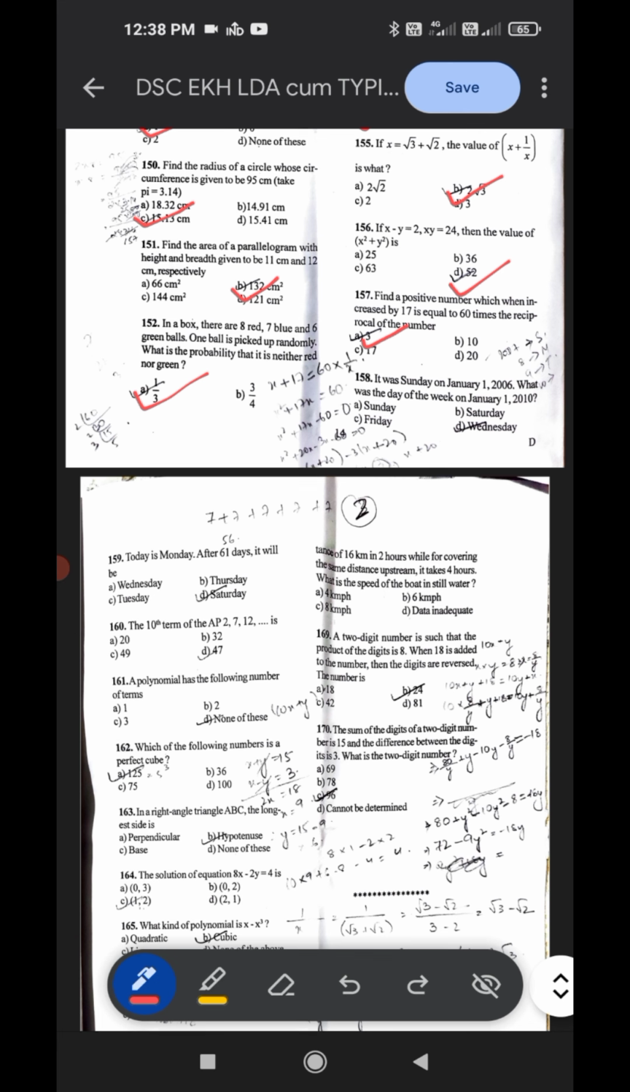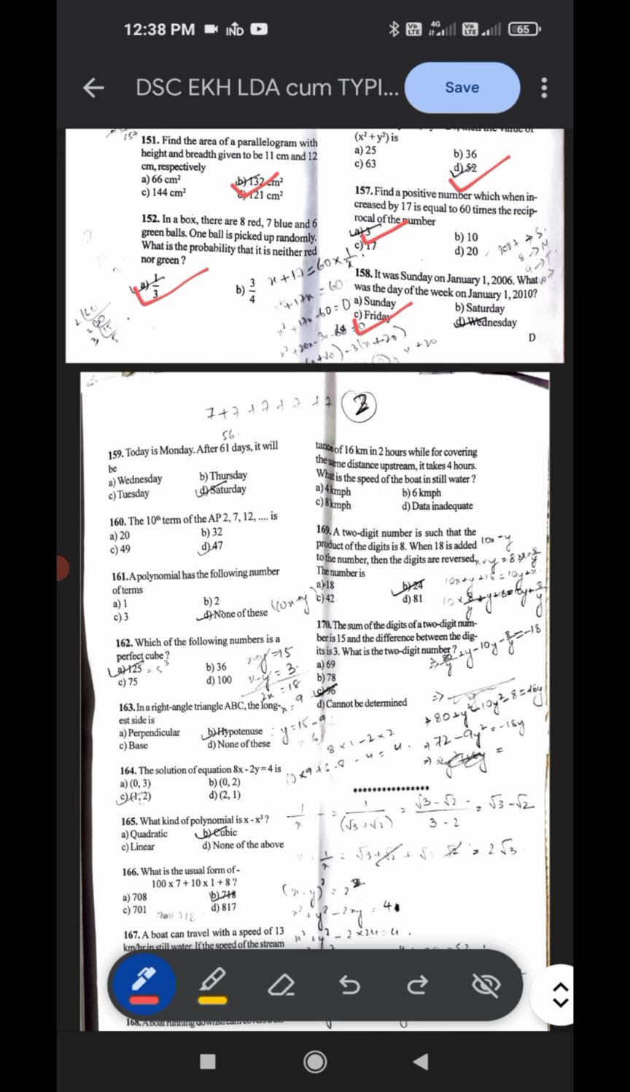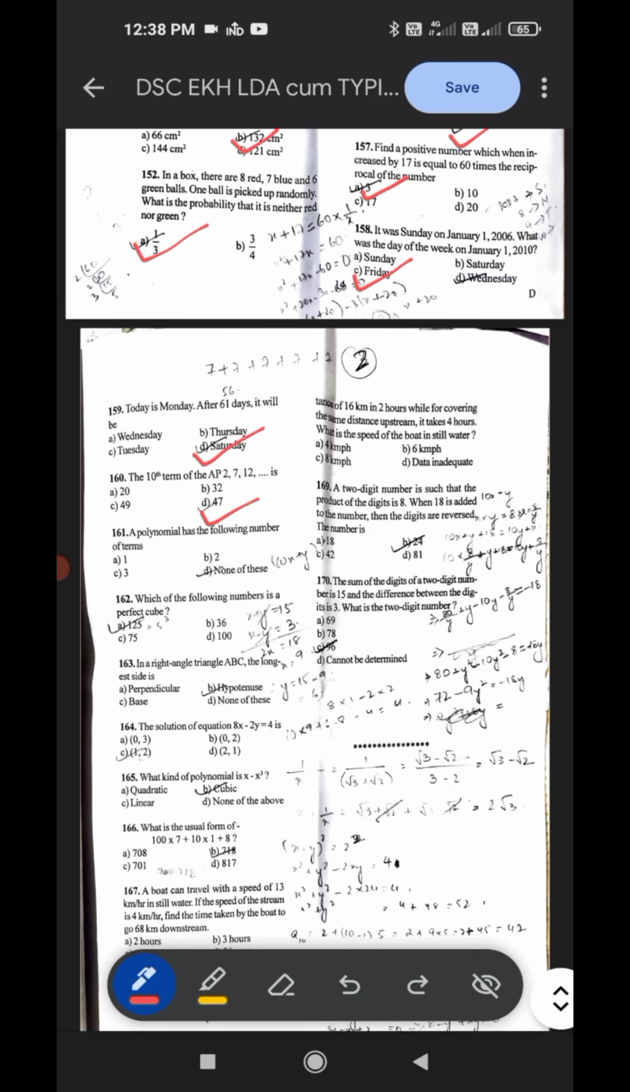159, today is Monday, after 61 days it will be, the correct answer here is D, Saturday. Then 160, the 10th term of the AP 2, 7, 12 dot dot is, the correct answer here is D, 47. A polynomial has the following number of terms. The correct answer here is D, none of these.